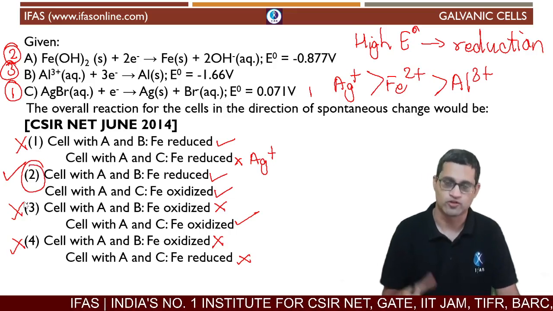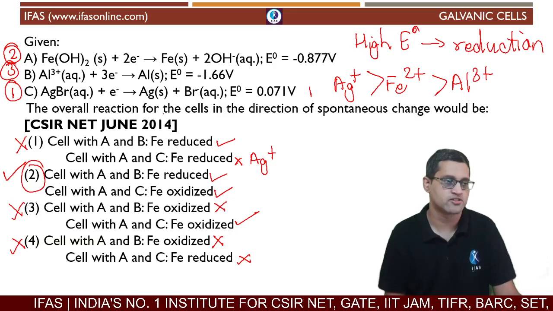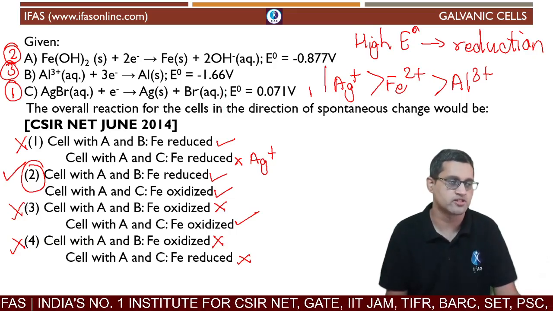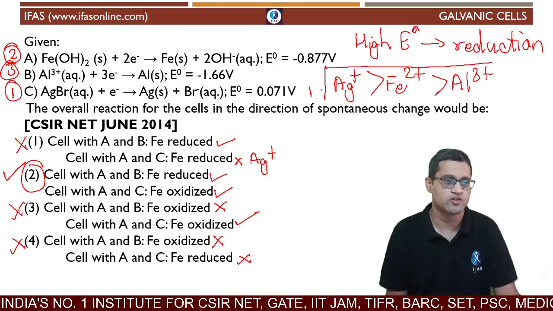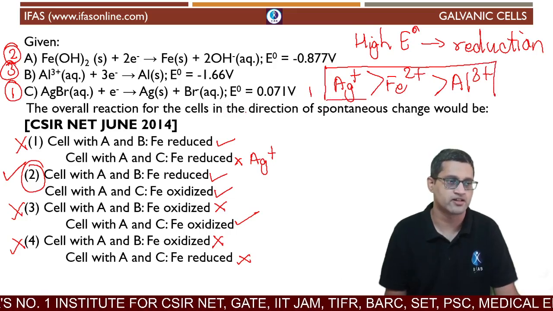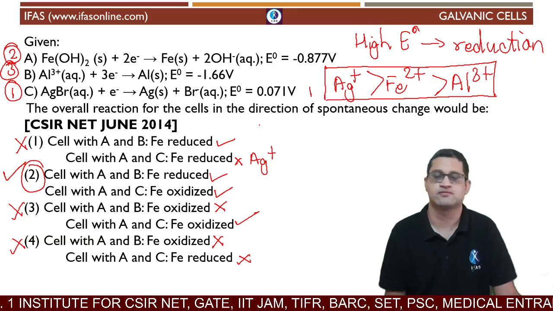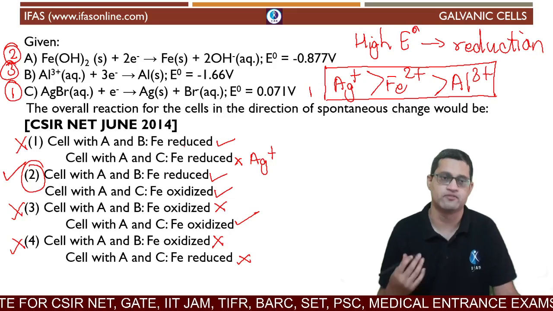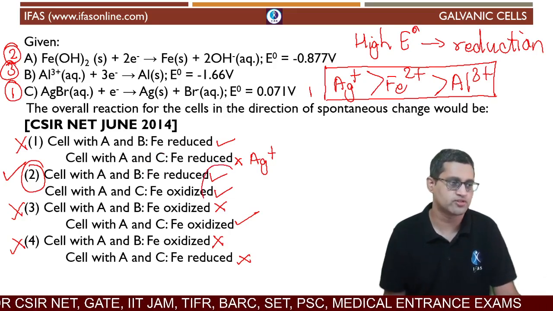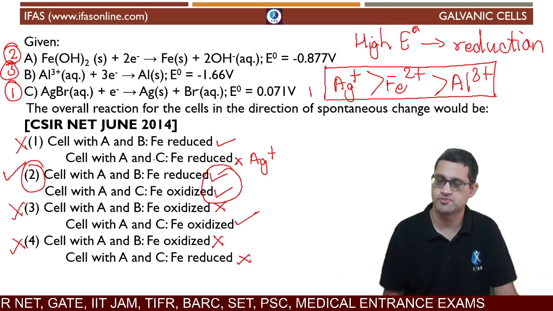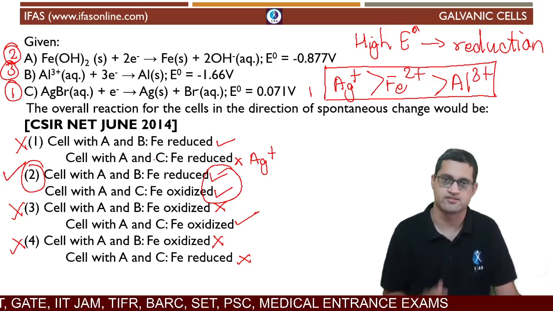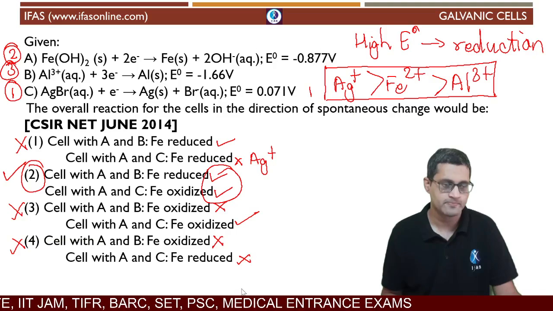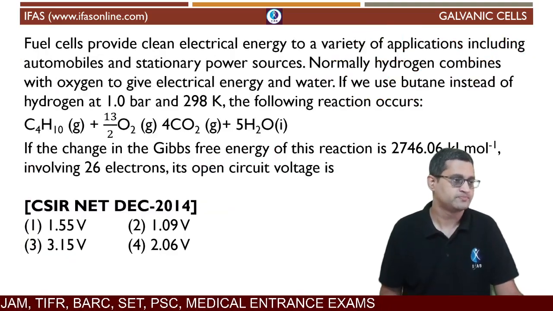So what you have to do is look at reduction potentials to figure out which reduction potential is higher. What we found was silver has the highest reduction potential, Fe has the second highest, aluminium has the third highest, and based on that we can solve this. Both statements are correct for the second option, so the second option is the correct answer here. Okay, let's solve one more question.